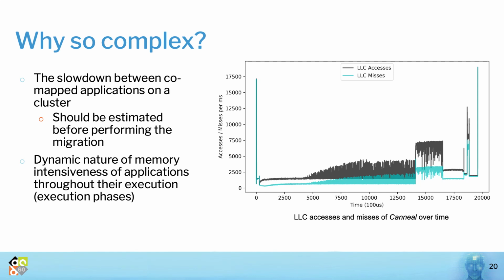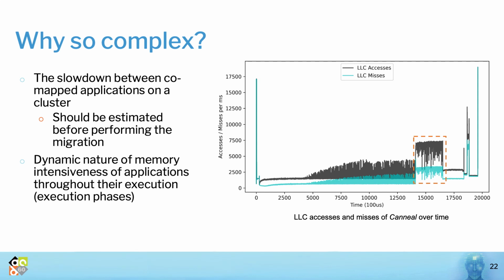And we can clearly see the significant change in the application behavior as it changes phases throughout its execution. The slowdown behavior on a cluster where this application would be running will be very different depending on which of these phases the application is currently in. So at runtime, many applications will be running on the same cluster, each with their own characteristics and phase changes.